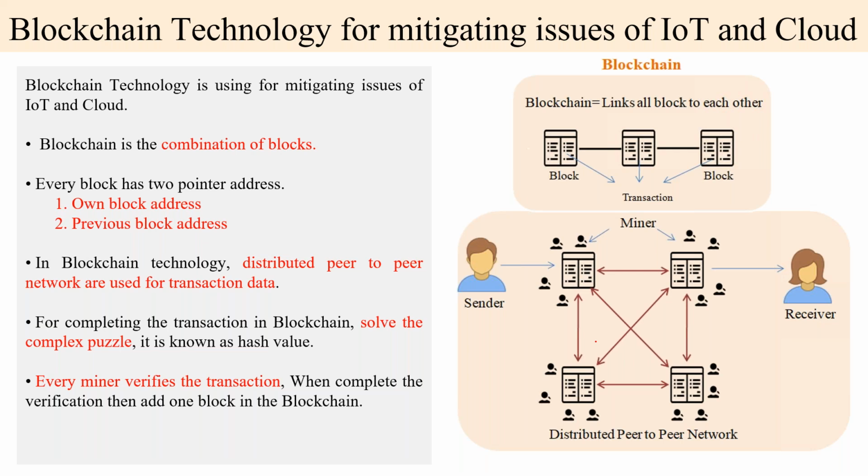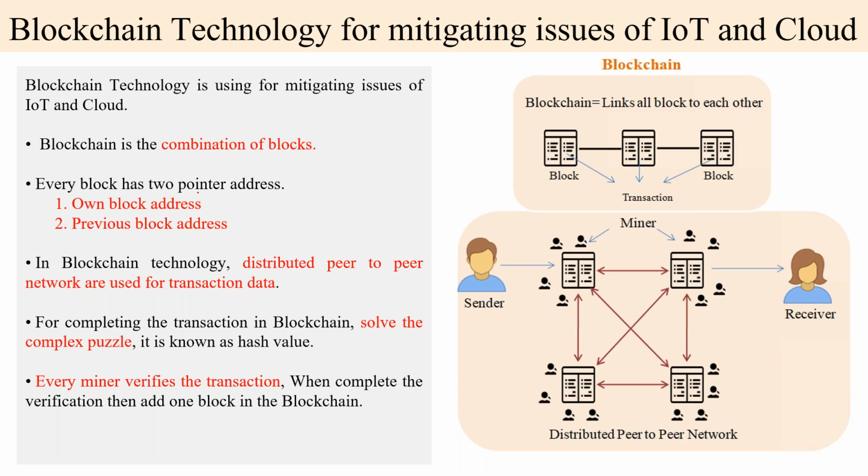Then more than 50% of the miner nodes verify that the puzzle solution is okay. If the miners say it is okay, the block is added and the information is handed to the receiver. This is the basic concept of the blockchain.